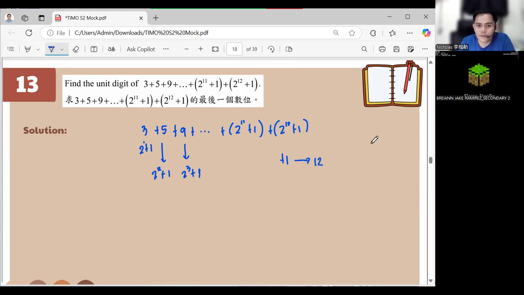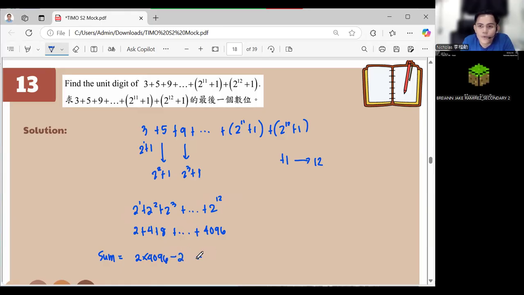Okay. So what we are going to solve here is 2 raised to 1 plus 2 raised to 2 plus 2 raised to 3 until 2 raised to 12. Correct? That is simply 2 plus 4 plus 8 until 4,096. And how do we get the sum of this? It's just 2 times 4,096 minus 2.